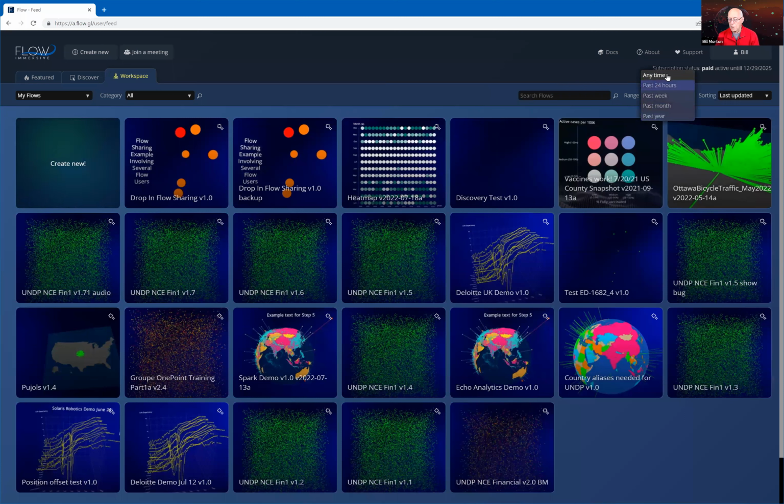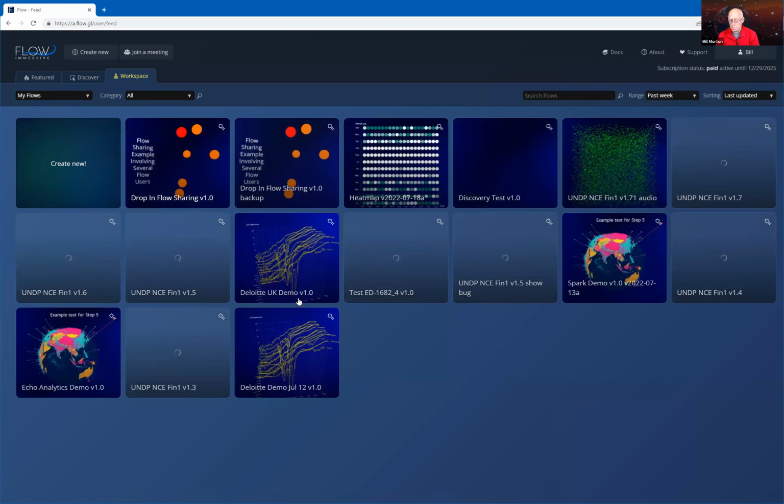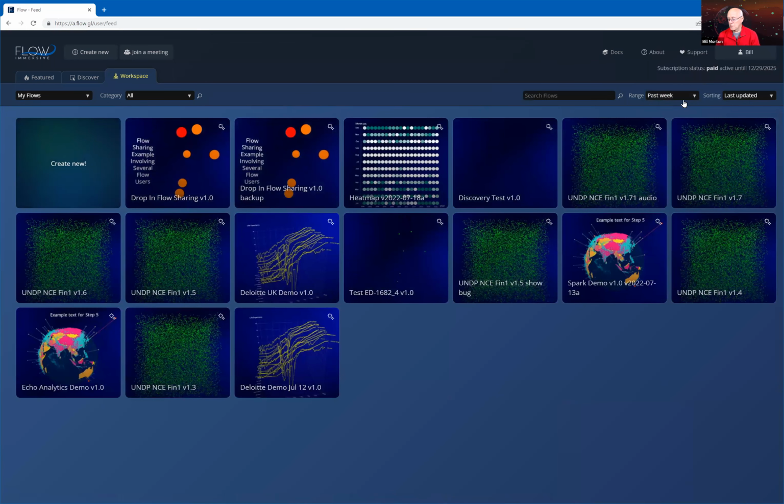By default, anytime that the flow has been created is put in here. But if I just wanted to see the flows that I've created just in the past week, I can put the past week in here as my additional filtering capability.